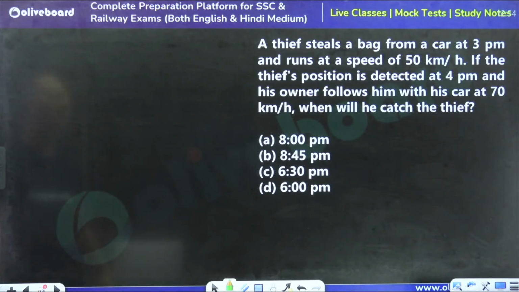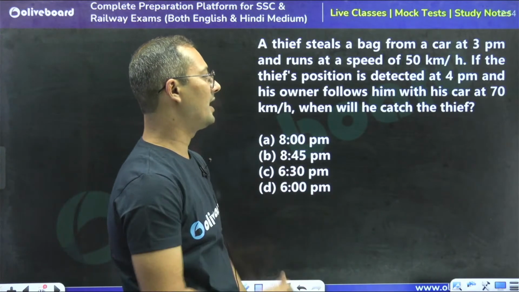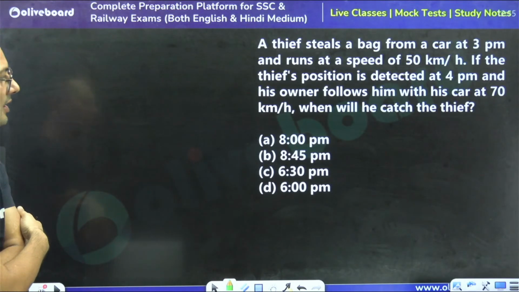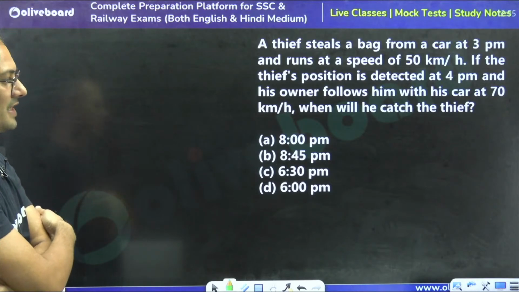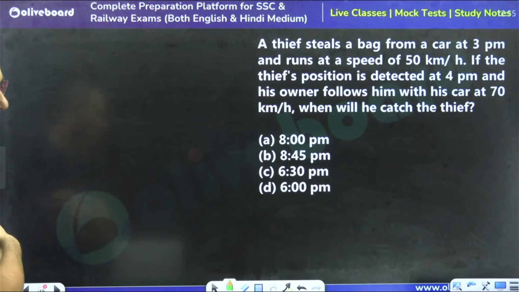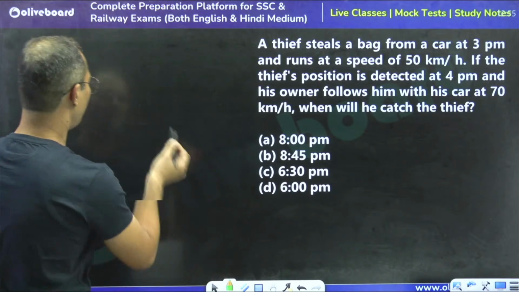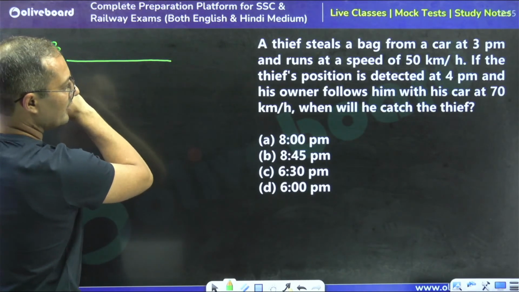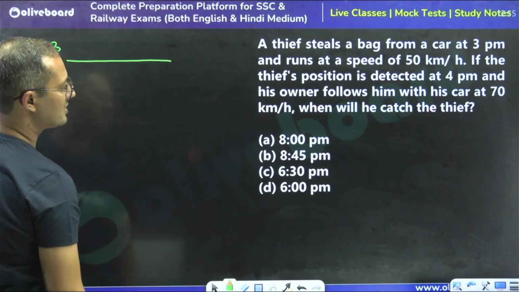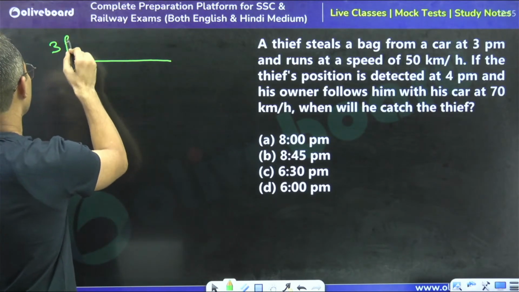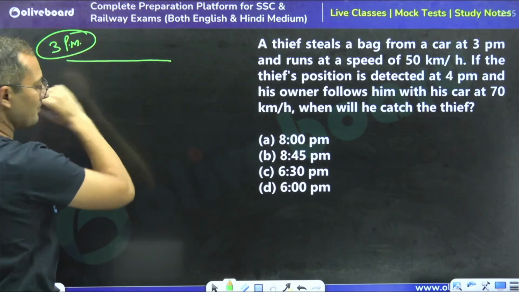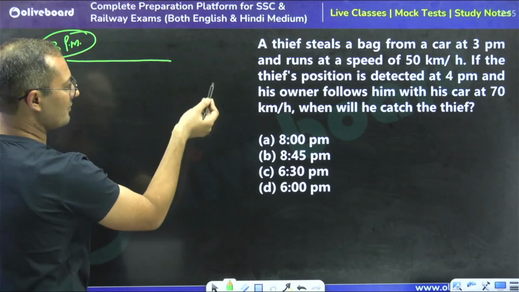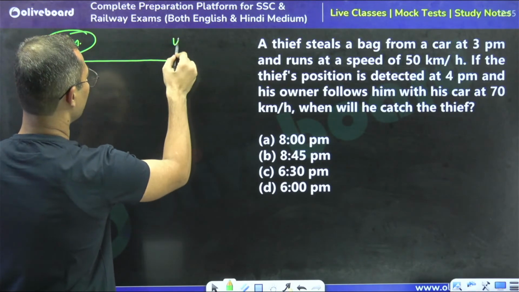See, a thief steals a bag from a car at 3 p.m. and runs at a speed of 50 km per hour. If the thief's position is detected at 4 p.m., it means the thief got 1 hour to run, right? The theft took place at 3 p.m., and it was revealed at 4 p.m., right?